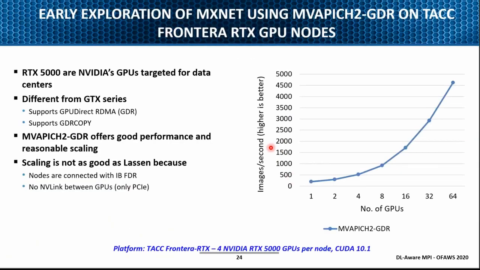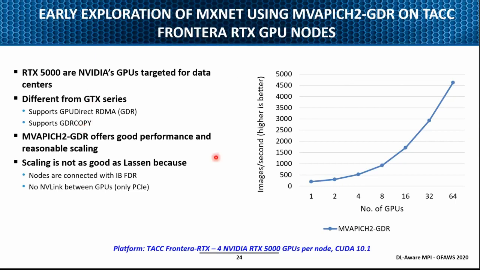So that is the traditional GPUs with the Voltas. But recently there is also Frontera, the #5 system in the world. If you see, it has some nodes with RTX GPUs. These are different varieties which have been brought up from the desktop GPUs. We try to run using these RTX 5000, which are NVIDIA GPUs targeted for data centers. They support both GPUDirect RDMA and also GDRCopy.